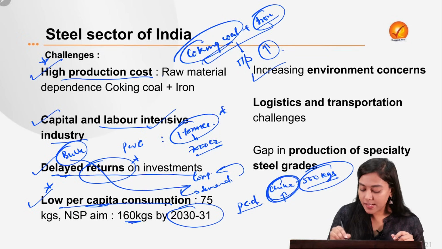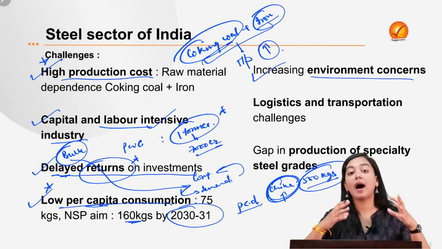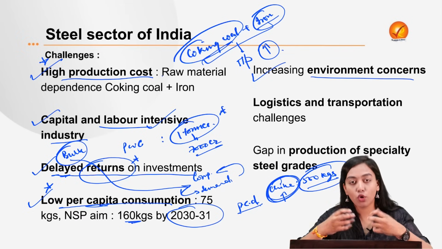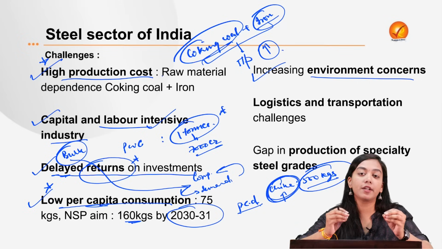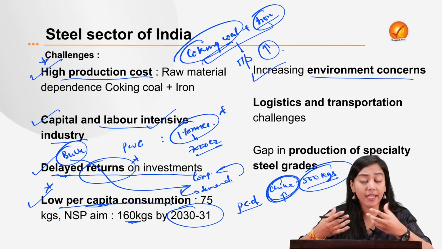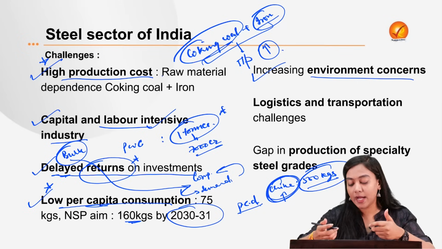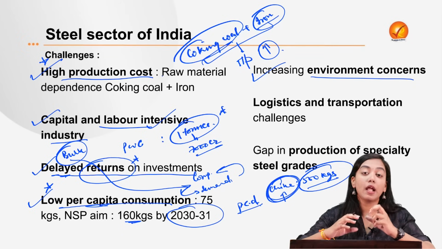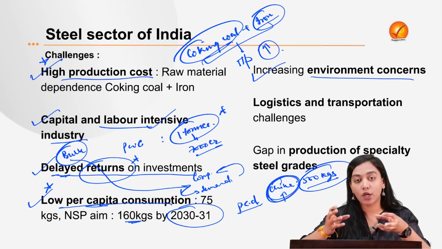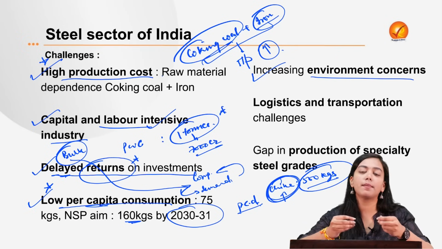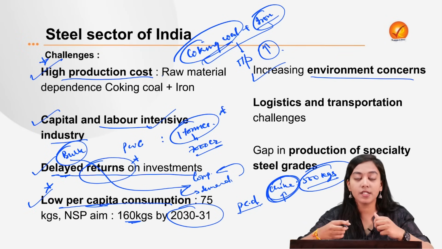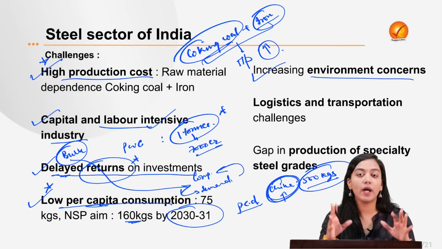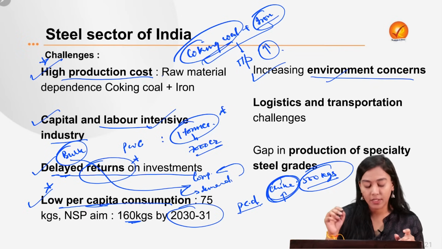Now, the other concern is about the environmental concerns. This is one of the highly energy intensive sectors, only after the chemical industry. If you talk about the raw inputs that it takes, it's mostly driven by coal, and coal has a very high carbon footprint. Naturally, it is not good for the environment, and therefore it attracts many environmental regulations. Now, the industries that are already laid down also need to put up some augmentations like precipitators, which again is a costly affair, therefore enhancing the capital investment required for this industry. So it attracts environmental regulation.